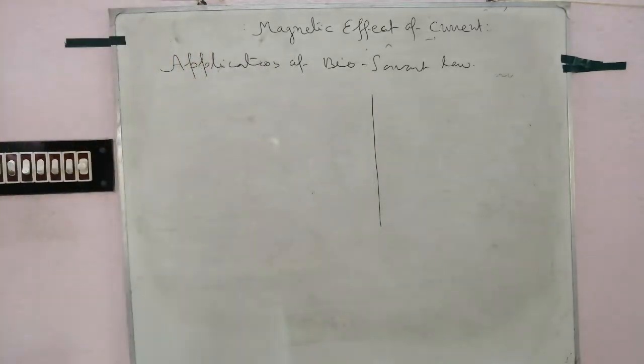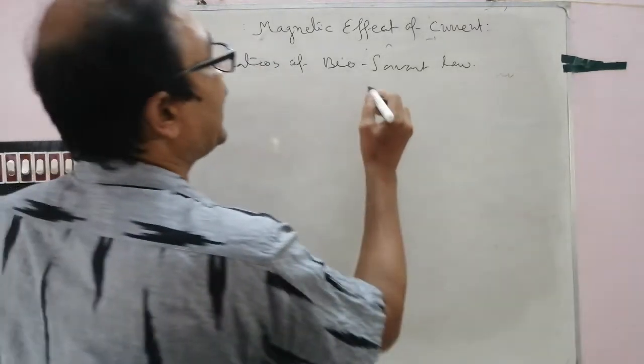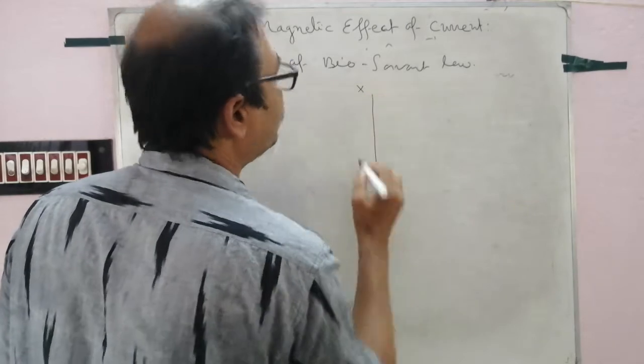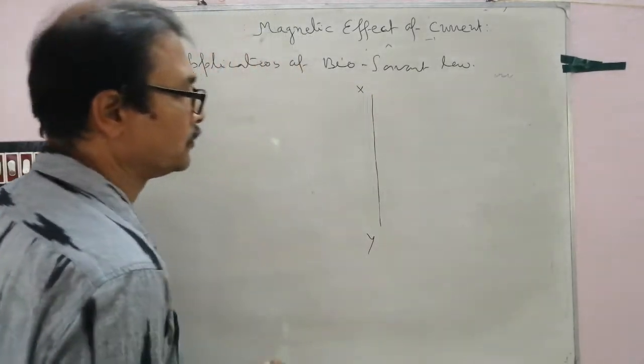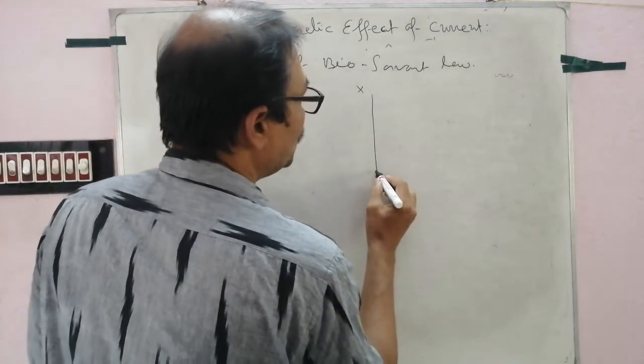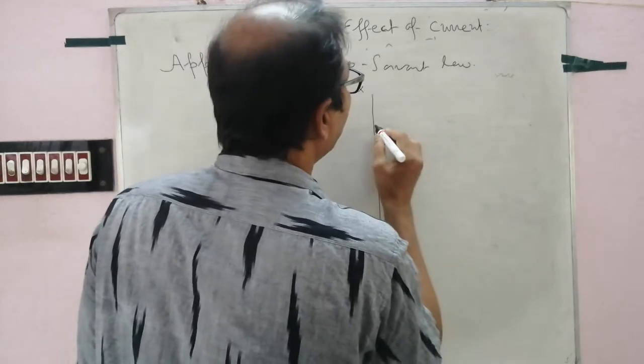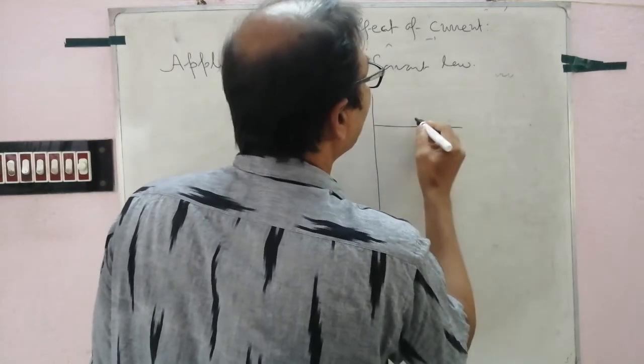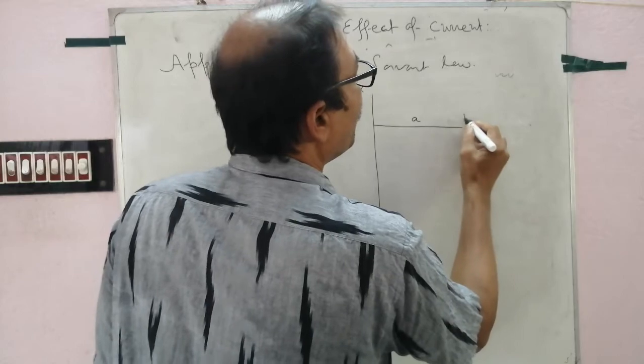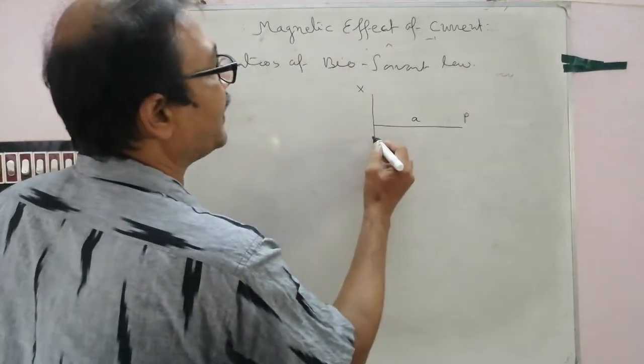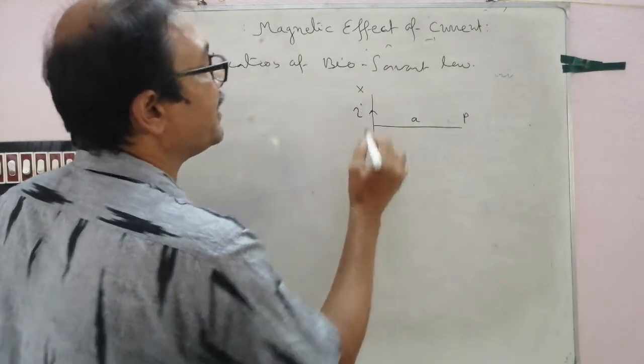Long current carrying element. Suppose this is a long current carrying element XY. Now we have to find out the magnetic field at P, and the current is flowing in this direction, I.